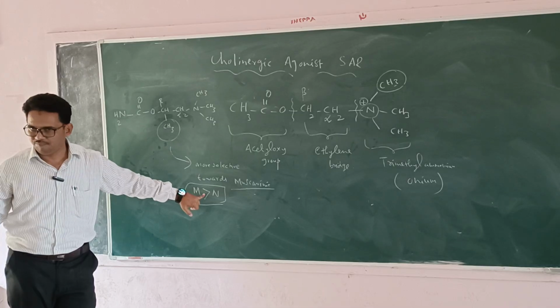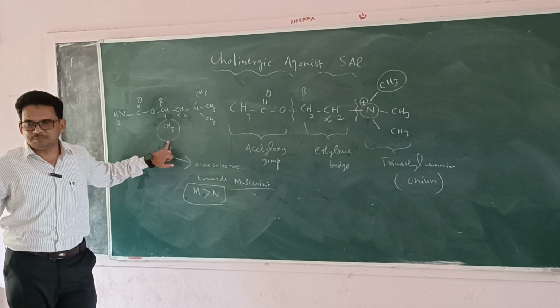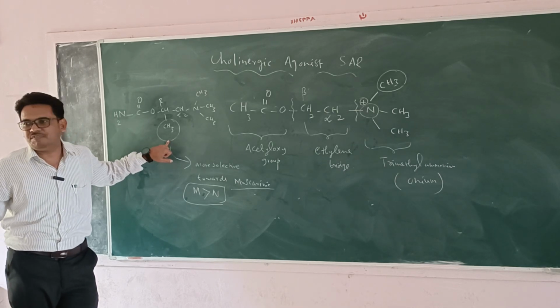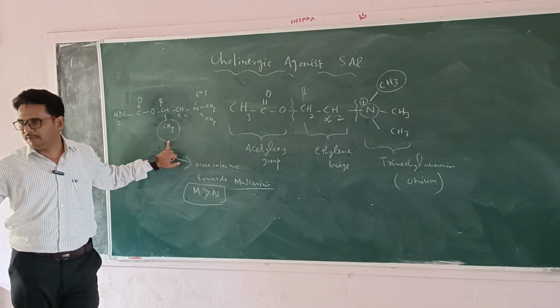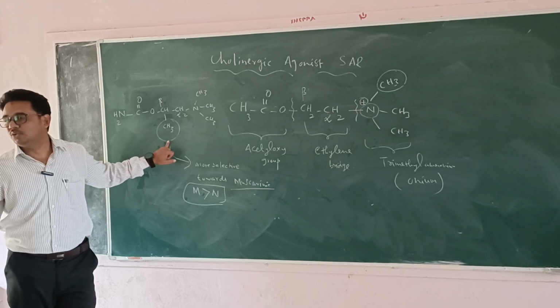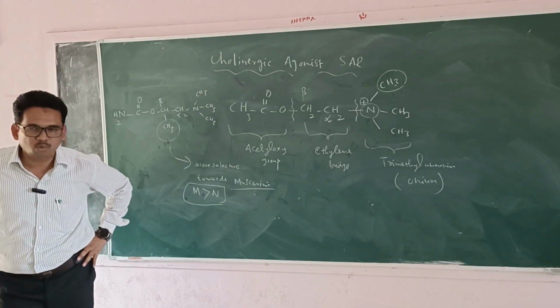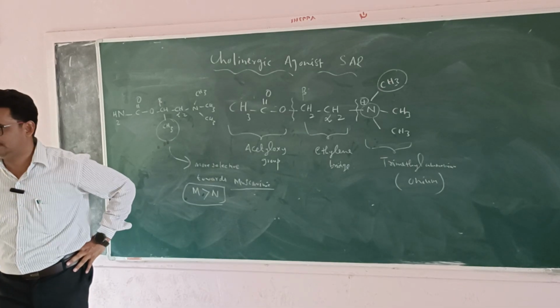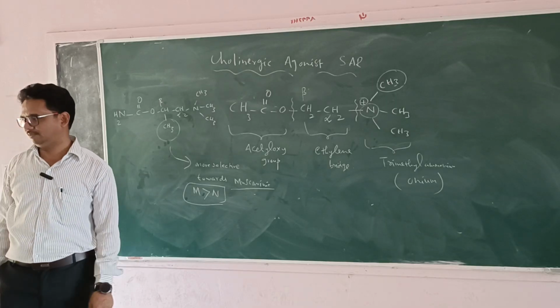But if at the same beta position, instead of a methyl group, I take any higher alkyl group like ethyl or propyl, that is going to reduce the activity. Which activity? The cholinergic agonist activity. It is going to be reduced when compared to acetylcholine.